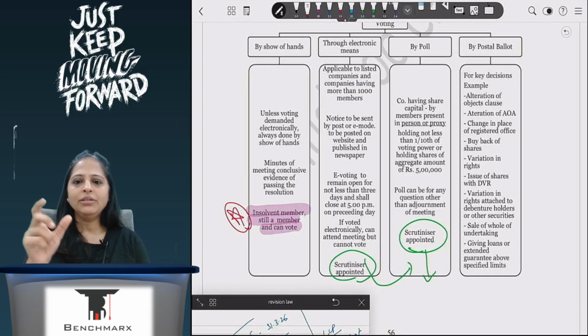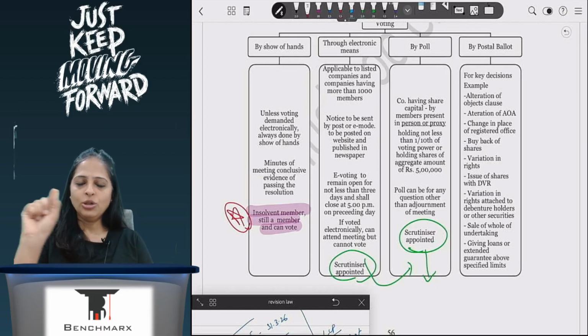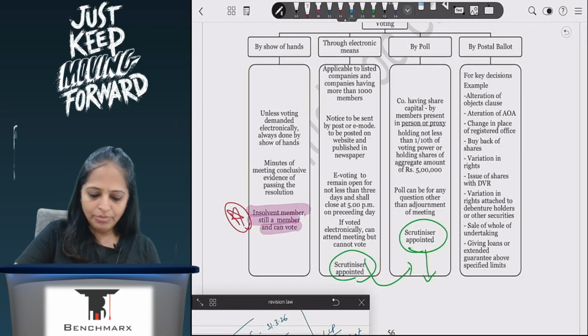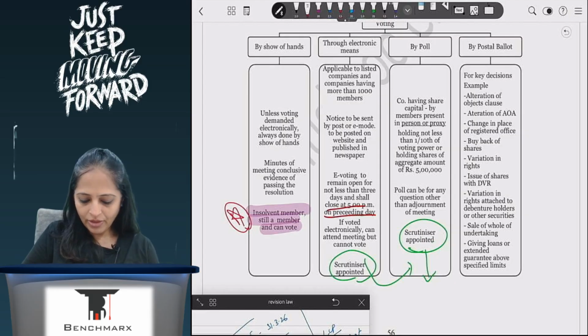So if I am doing electronic means, in my notice I will say voting will happen by electronic means. If you want to do remote voting, this is your login ID, this is your password, you have to vote before so and so date, 5 PM before the meeting, 5 बजे तक खुला रहता है. So before that you will have to vote.